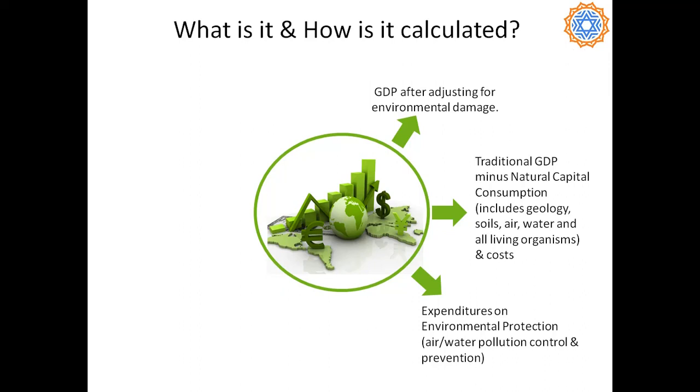Any taxes levied by the government for environmental protection, all that falls under a part of this. The second component is environmental degradation or losses or gains in ecosystem service flows. Now, what is an ecosystem service flow? It is all the goods or materials that we have used from a particular resource. For example, a forest, the timber used is no longer available. We will have to afforest again, and then that timber will again be available.